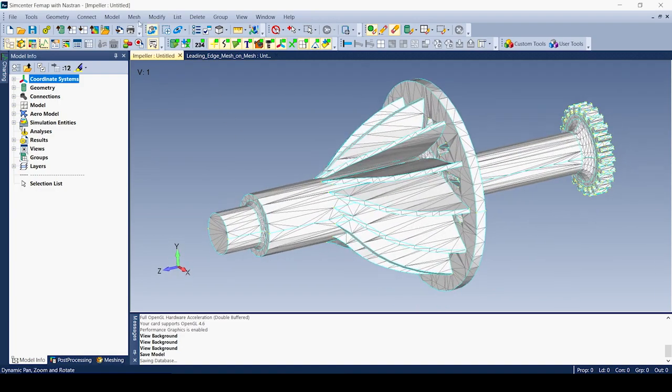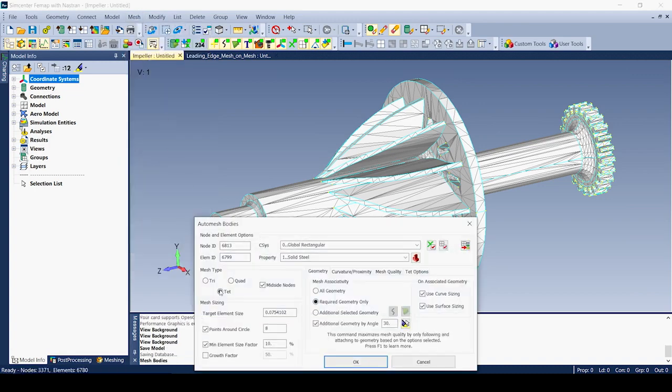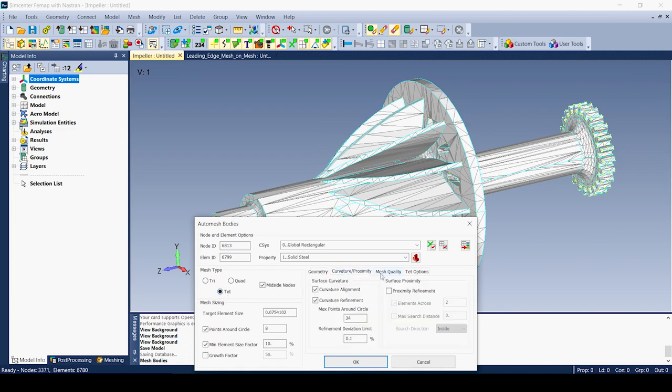Now what we can do is use our new mesh bodies command, and we have a number of options in here. We're going to be making a TET mesh, but we have some options on the geometry tab, curvature proximity tab. We're going to turn on proximity refinement and do elements across two. There's a tab for mesh quality, and then one to specify some TET options.